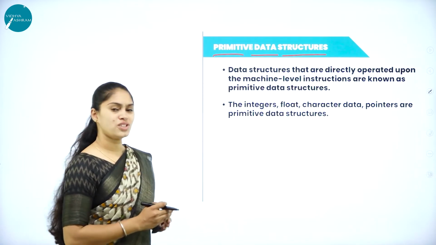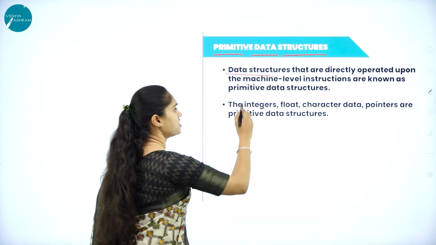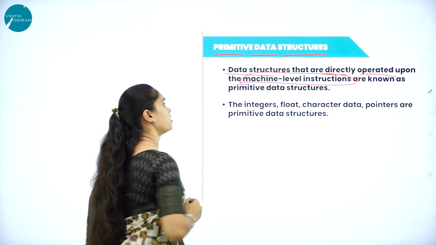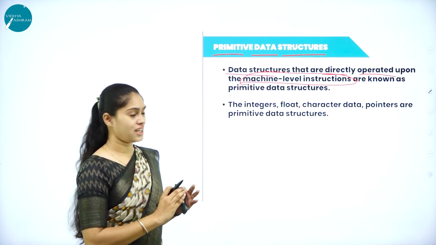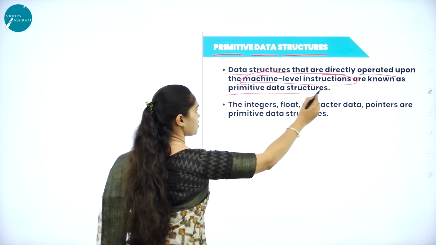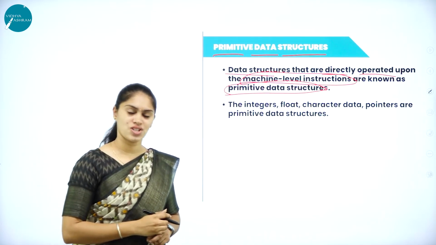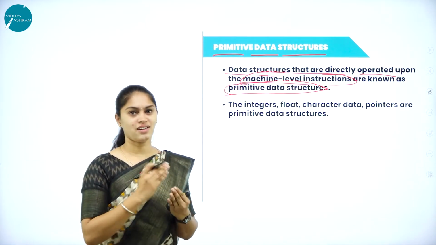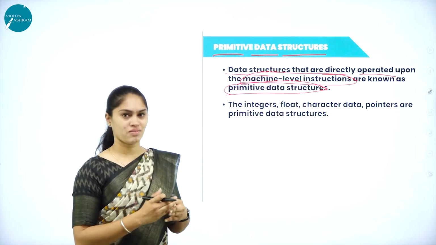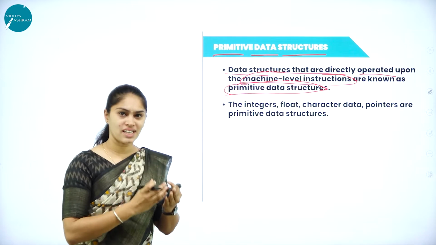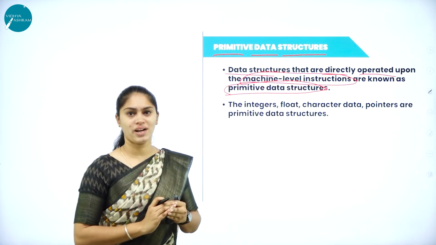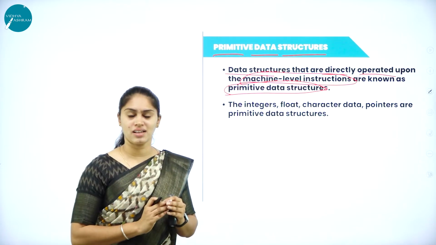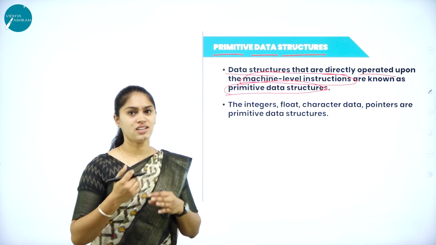When it comes to the primitive data structure, these are data structures that are directly operated upon by machine level instruction. That kind of data structure is known as what? Primitive data structure. So what does it mean? We know that the computer understands only zeros and ones, right? So when we are working with this primitive data structure, whatever the data is, that will be directly operated by machine level instruction. That means it has a predefined meaning. So no need to define that again in the user language.